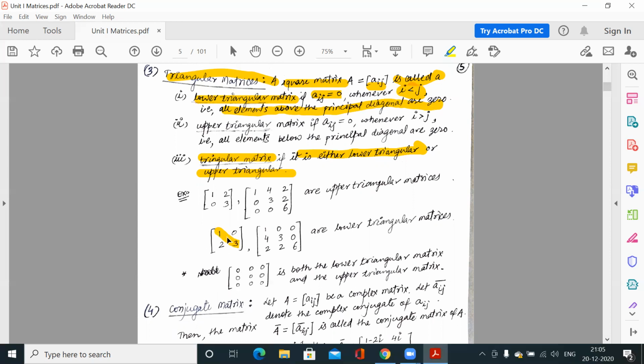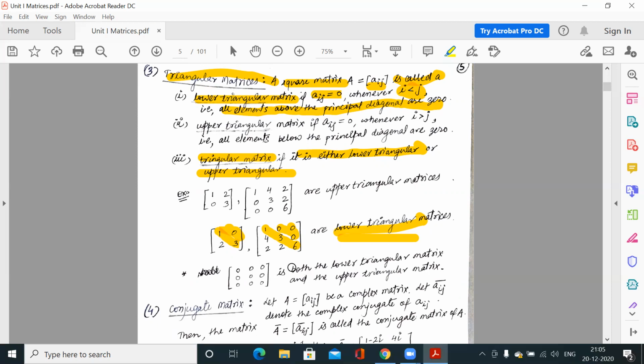So if we compare the elements above this principal diagonal or below this principal diagonal, if the elements above the principal diagonal are 0, we say it is lower triangular. Here also, these are the diagonal elements, this is the principal diagonal, and you observe that all the elements above this principal diagonal are 0. So we will say this is a lower triangular matrix.